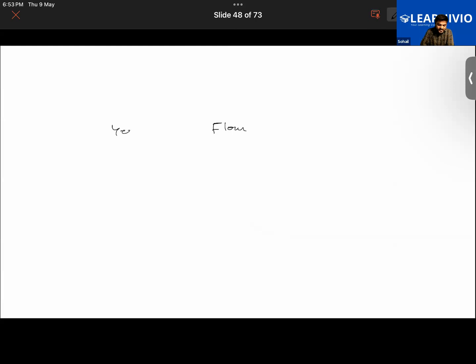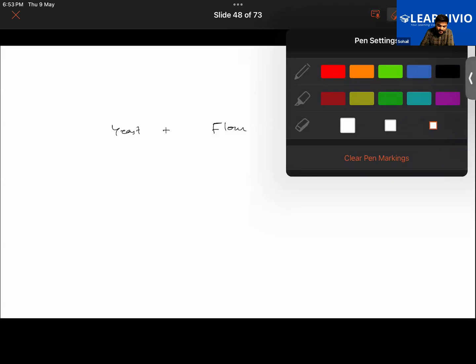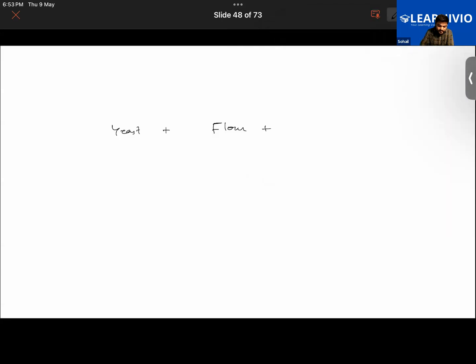You add some yeast to flour, and you add some water also. Flour, when you add water to it, becomes dough. You would observe that the volume of the dough starts to increase, isn't it?